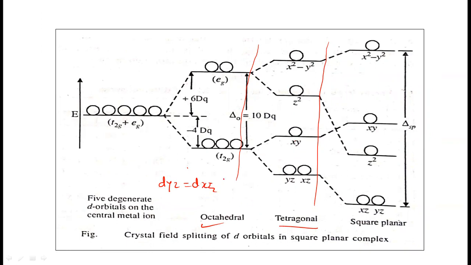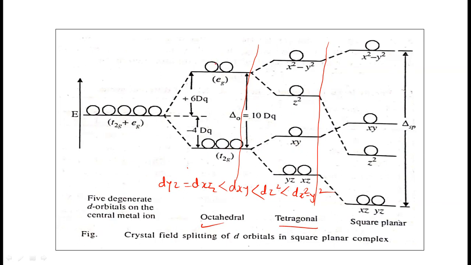Then the dxy orbital, then the dz square orbital, and last the dx square minus y square orbital. So in this way, the order of the energy level can be seen. The important thing is that these three orbitals cannot remain degenerate because they are unstable, and therefore they are split. Their degeneracy has been removed here.